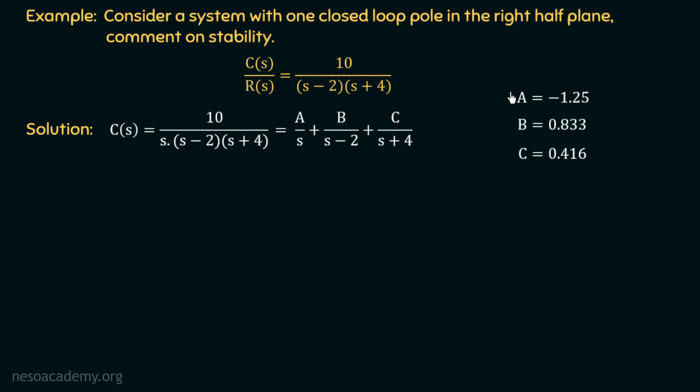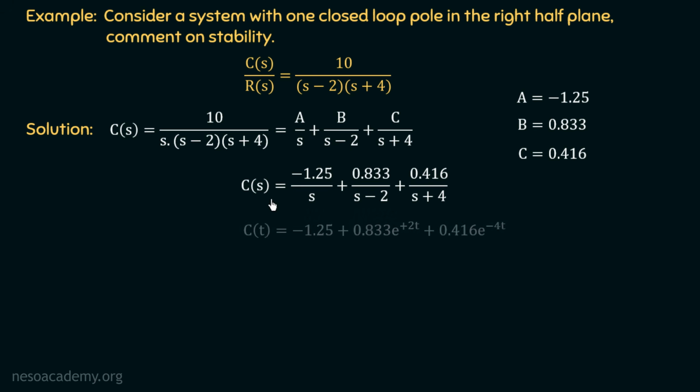Now if we put all these values in this equation, we will have C(s) equal to minus 1.25 over s plus 0.833 over s minus 2 plus 0.416 over s plus 4. Now we can easily take the inverse Laplace transform in order to get the time domain output. We will have the time domain output as c(t) equal to minus 1.25 plus 0.833 e to the power plus 2t plus 0.416 e to the power minus 4t.